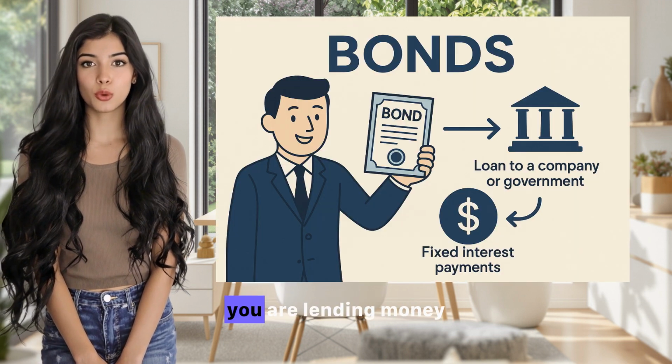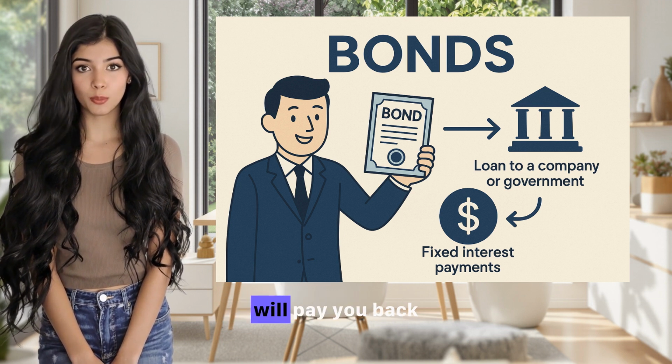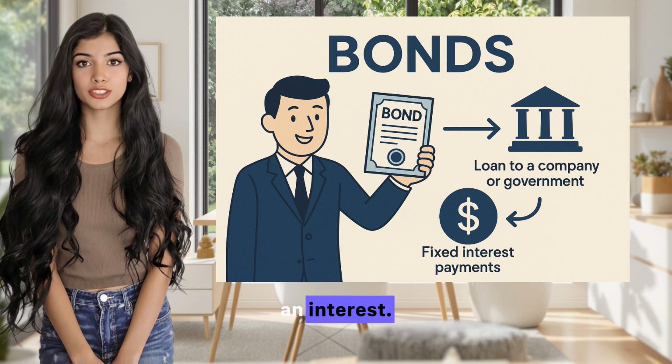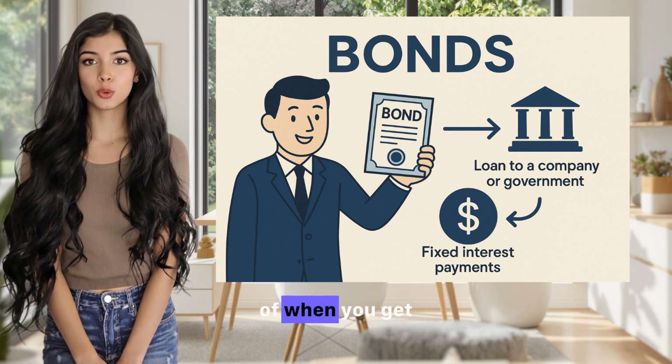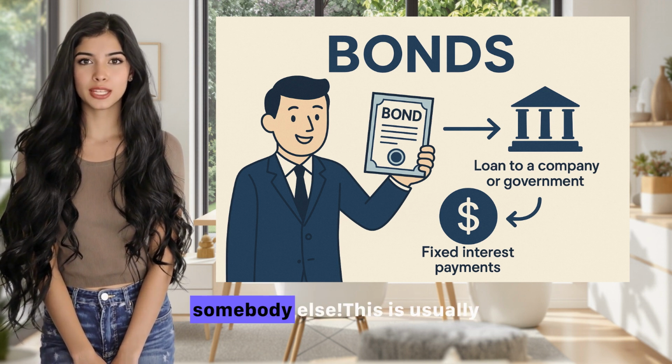Bonds are used when you are lending money to a company or the government. They promise that they will pay you back all your money within a certain period, plus an interest. So it's the opposite of when you get a loan from a bank. Here you are the one lending money to somebody else.